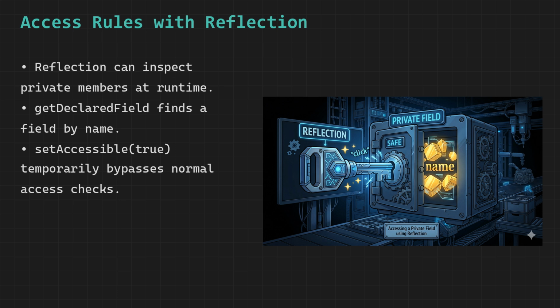And Reflection works in a very similar way by allowing controlled access to otherwise restricted parts of an object. This capability is especially useful in advanced tools such as debuggers, testing frameworks, serialization libraries, and dependency injection systems, where it is necessary to inspect or modify internal state automatically without requiring the developer to manually expose every detail through public methods.